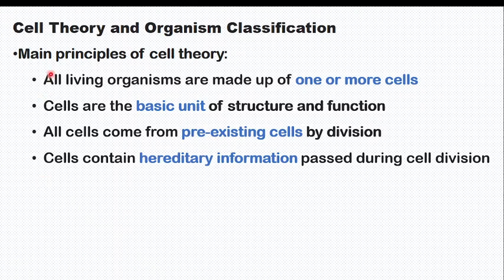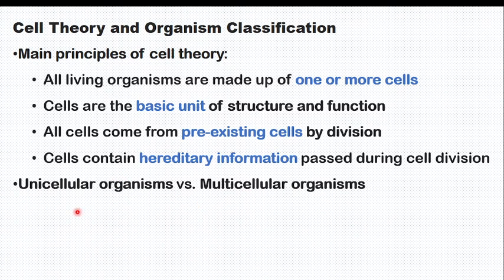If they ask you to explain cell theory, you have to say all living organisms are made of 1 or more cells, and show everything here. I think it is clear. You can read and understand. There is another concept I should mention here, unicellular or multicellular. When you say uni, you are saying 1. When you say multi, you are saying many. Some organisms are made of 1 cell, like bacteria, amoeba, and others, while other organisms like me and you are made of many cells.